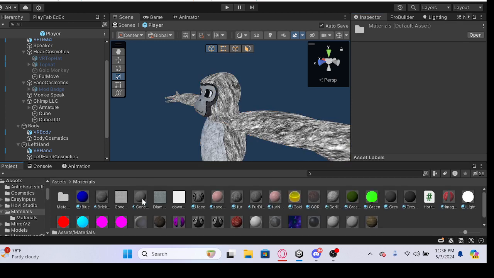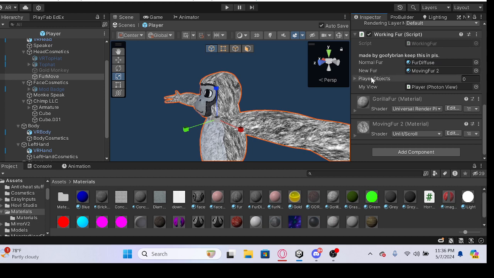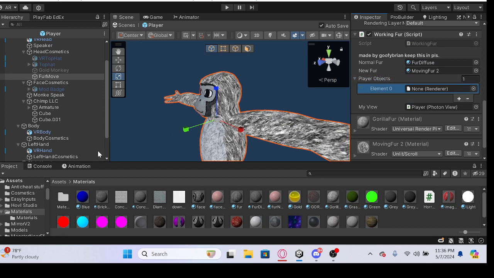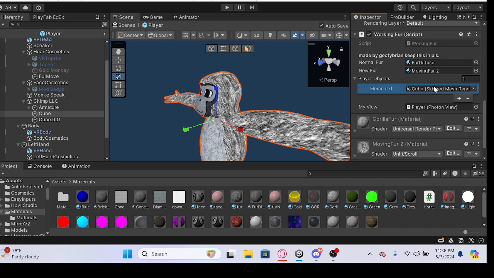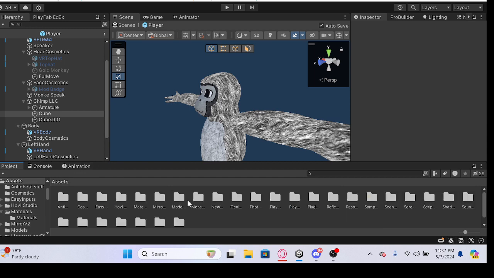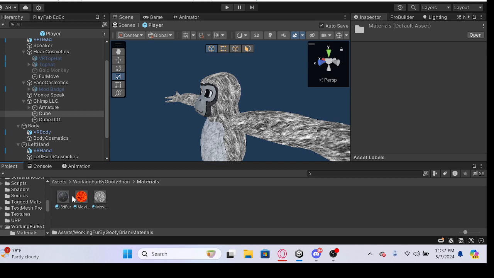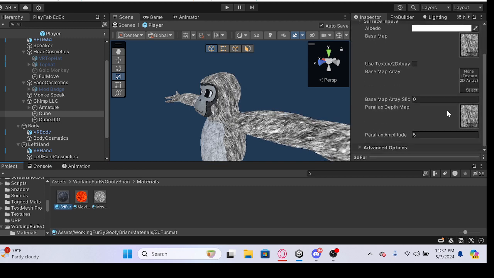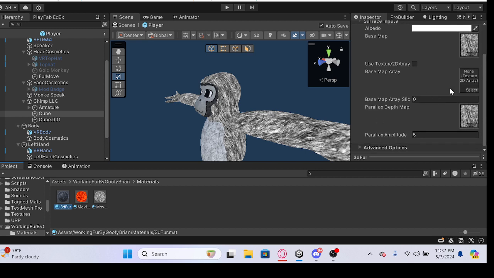And now go to your materials where you have your other one. The normal one, you're going to drag it onto that. And then play objects, you're going to click this plus, click the cube, and then done. Also, if you want to make new materials, just go to it, copy whatever one it is, and then put it on there.